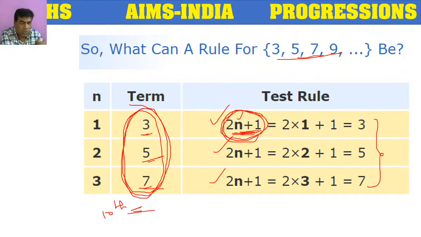Somebody is asking about notation. Notation means the way in which we are representing, the way of representation. Because here we are talking about sequences, how is the sequence represented? It is in the same notation as sets. In sets, in curly braces, we write all the numbers separated by commas. In a sequence also we will do it in the same manner.